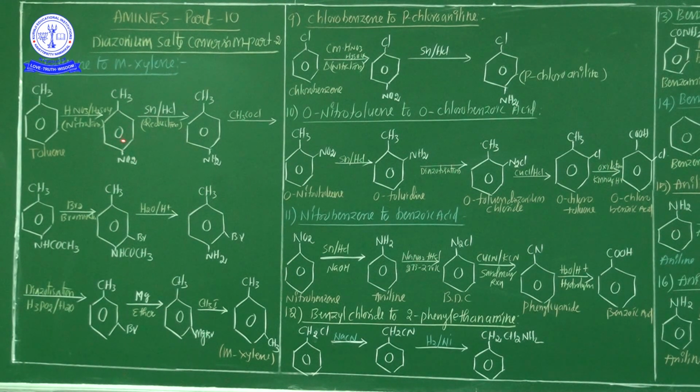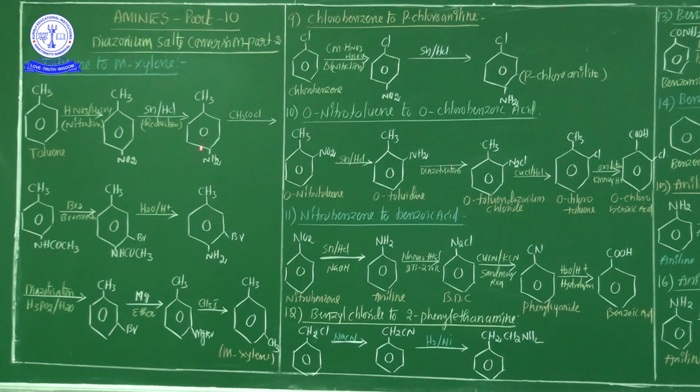4-nitrotoluene is liberated. This 4-nitrotoluene again undergoes reduction with stannum or hydrochloric acid. Reduction, you know that very well: removal of oxygen and addition of hydrogen. So in the methyl group there are no changes, but the nitro group is converted into an amino group. The compound name is 1, 2, 3, 4. 4-nitrotoluene is involved in the reduction process. Hence what compound is formed here? 4-amino, nothing but NH2. 4-amino toluene is liberated. Okay?